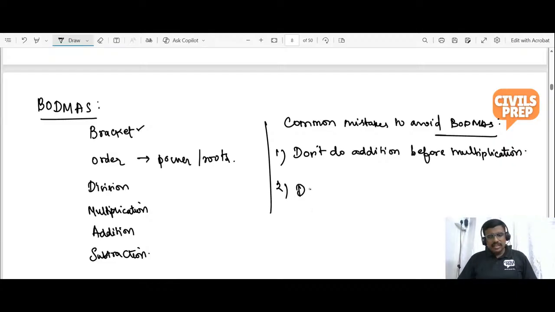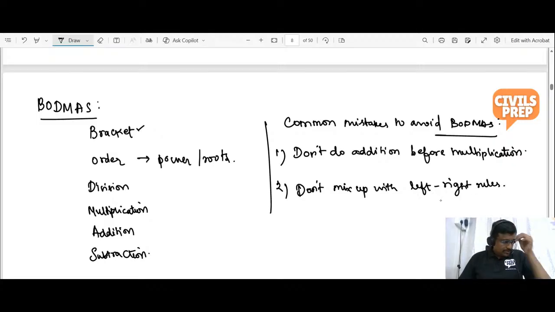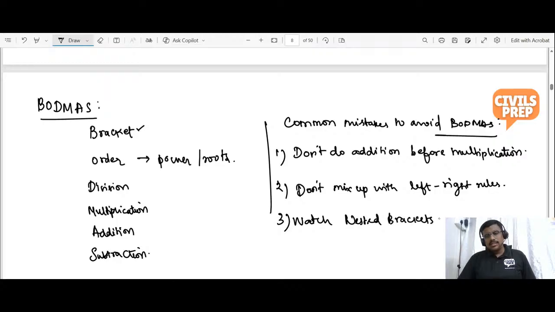Don't mix up the left and right rules. Watch out for nested braces. What are nested brackets? If more brackets are given, you need to solve these first.